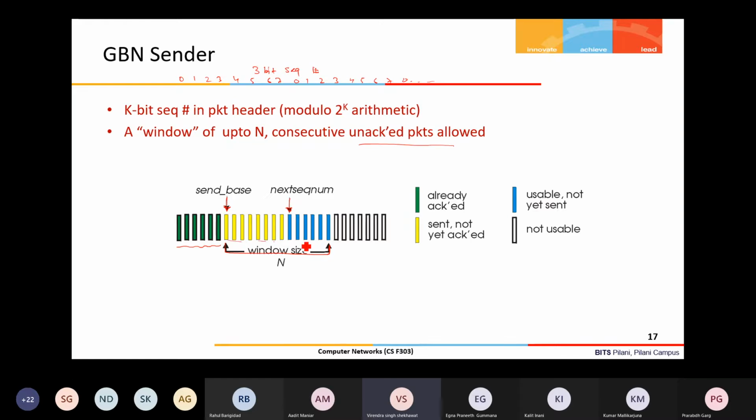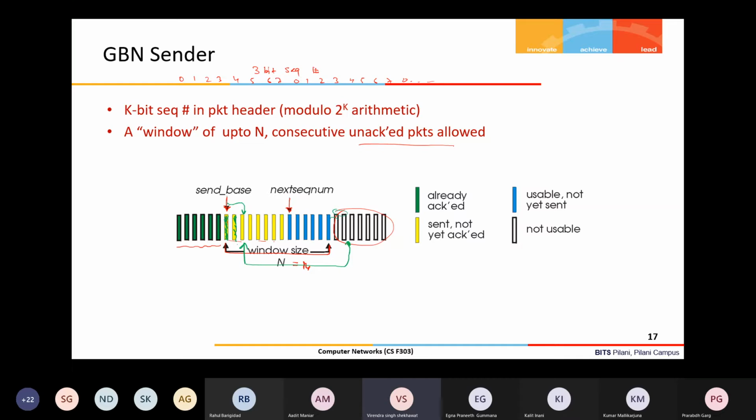So in this case it is 14, right? And this is unusable space right now, because packets with these sequence numbers cannot be sent. When can they be sent? Let us say once the sender receives acknowledgements for these two packets, they will become green. Green means the send base will come here, and the window will also shift from here to here. So now these two packets also become usable. This way the window will shift.